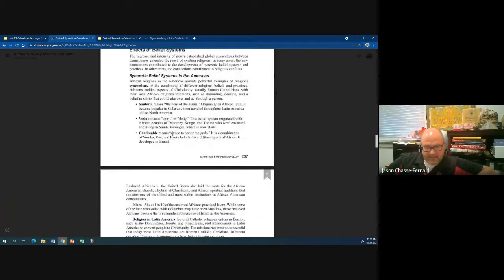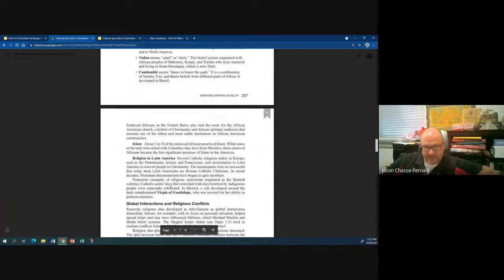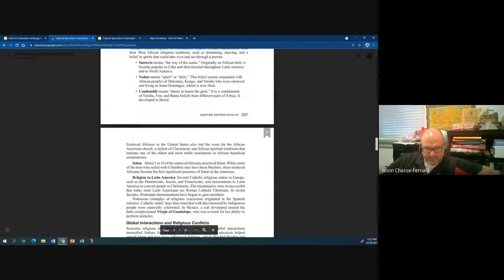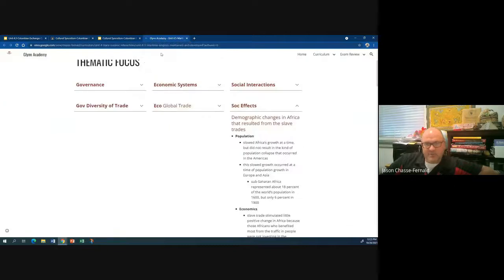You also have a little excerpt here on the Virgin of Guadalupe. Numerous examples of religious syncretism originated in the Spanish colonies. Catholic Saints' Days that coincided with days honored by indigenous peoples were especially celebrated. In Mexico, the cult devoted to the dark-complexioned Virgin of Guadalupe was revered for her ability to perform miracles. You can choose whichever one you want.